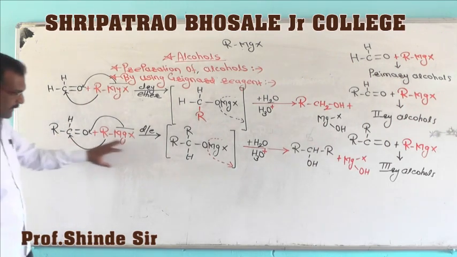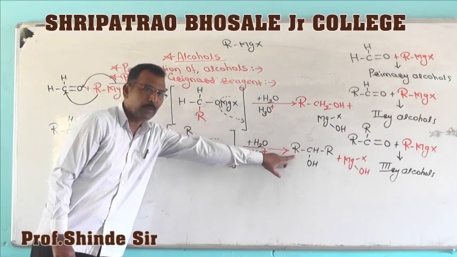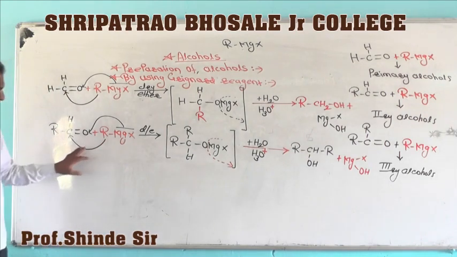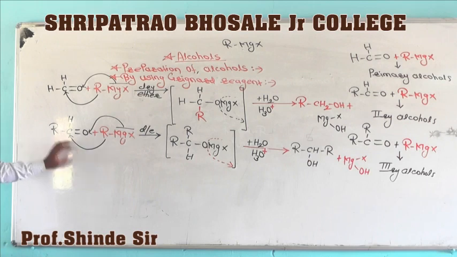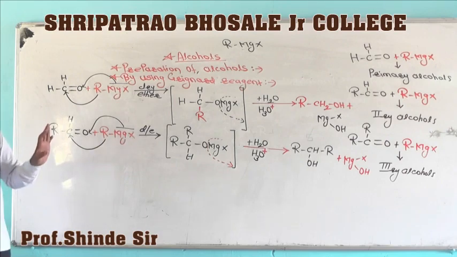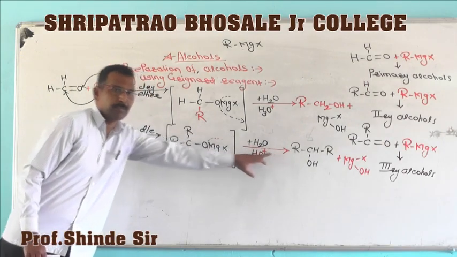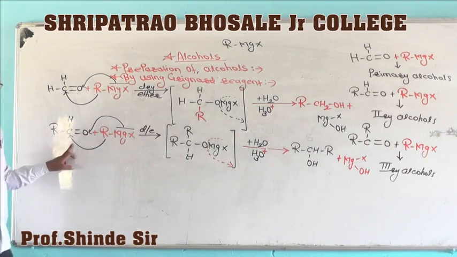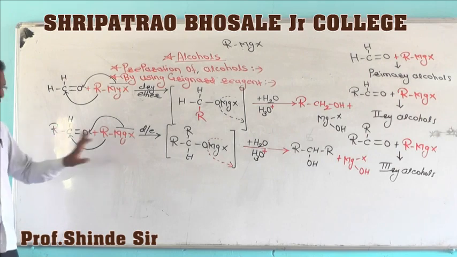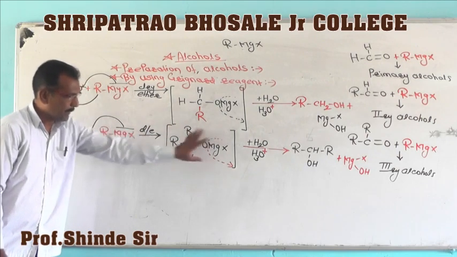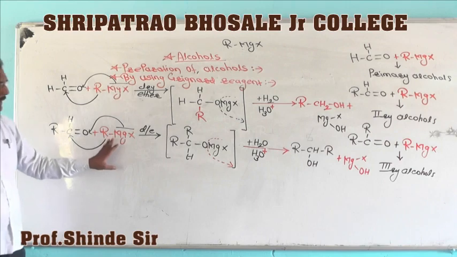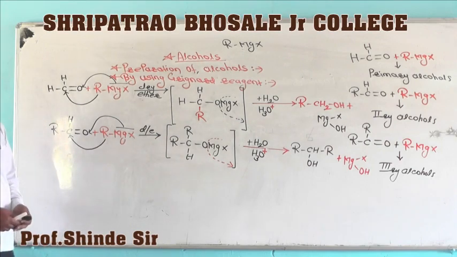So if the question is asked, isopropyl alcohol, propan-2-ol, it contains 3 carbon atoms here. So raw material selection, what we have to do here? We have to take acetaldehyde and Grignard reagent methyl magnesium iodide. For butan-2-ol preparation, you can use acetaldehyde and ethyl magnesium iodide, Grignard reagent. So in this way we can obtain secondary alcohols by treating aldehydes with Grignard reagent.